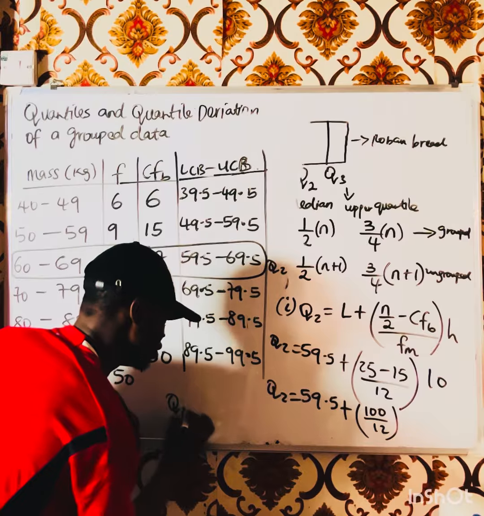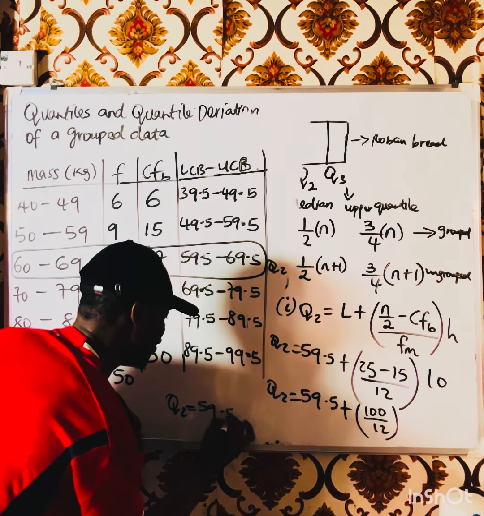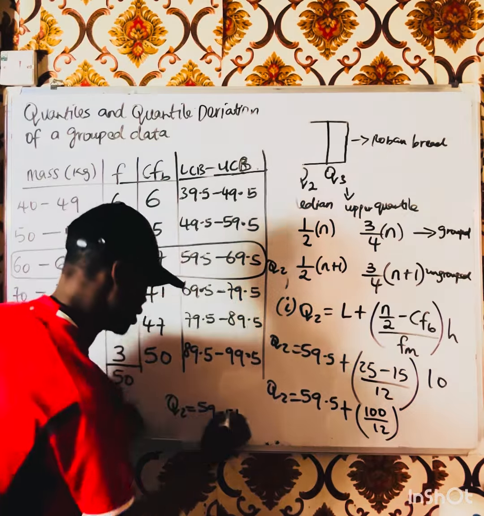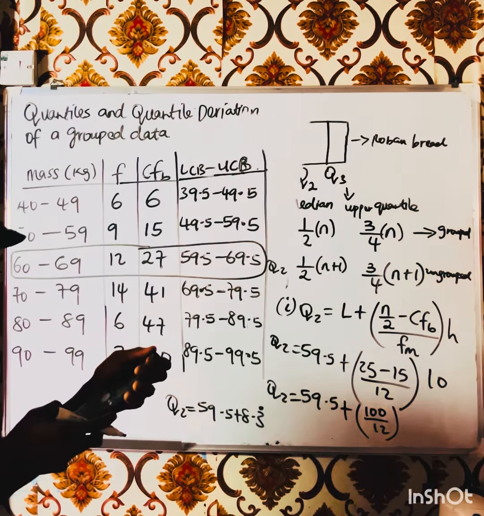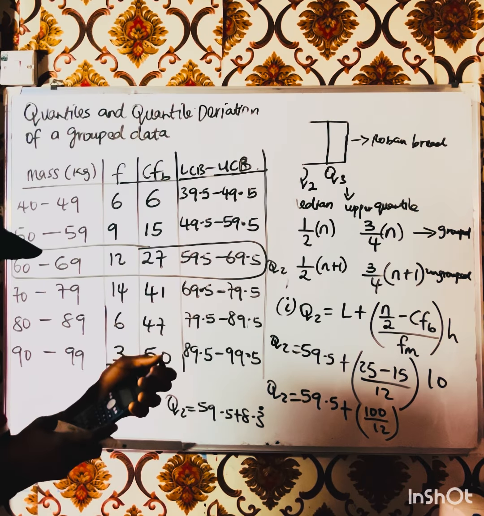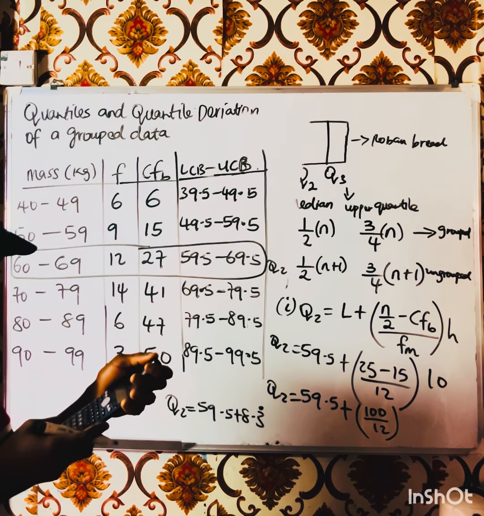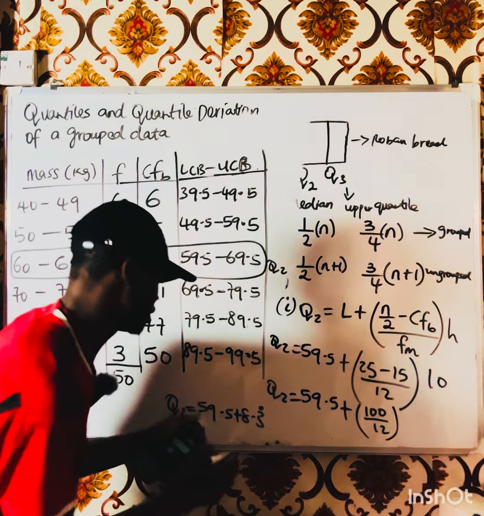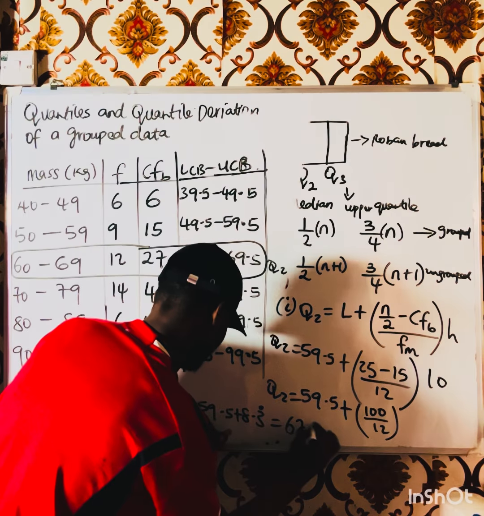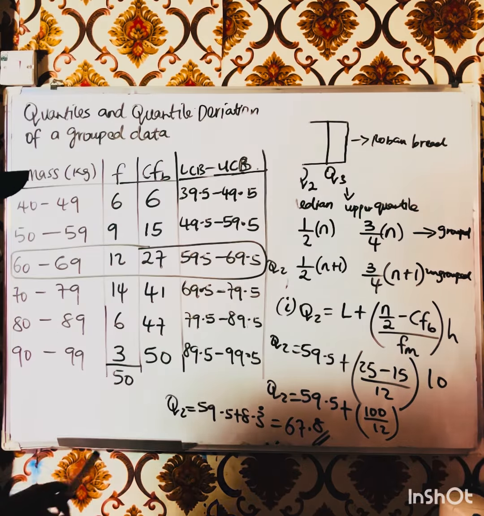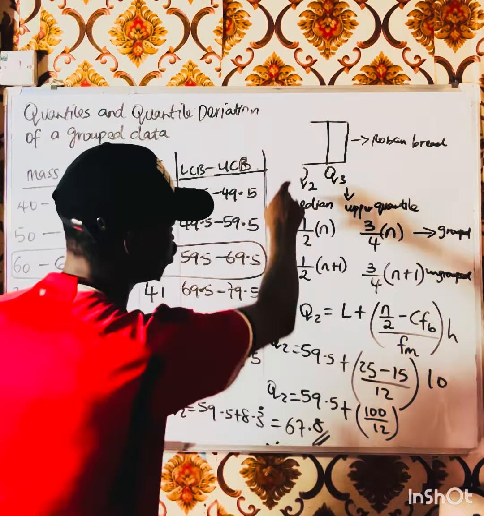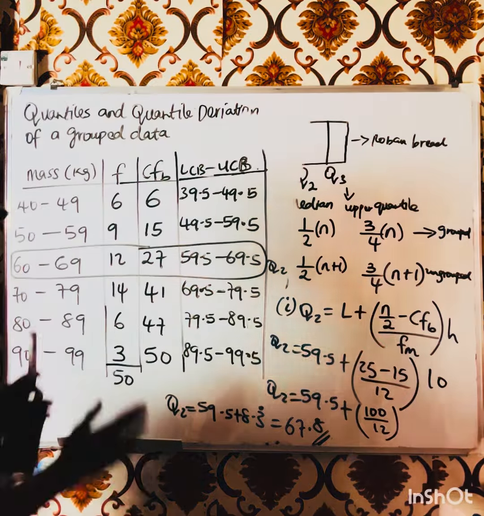So I have Q2 is equal to 59.5 plus 8.33 recurring, which gives 67.8. So this is my answer. This is the median. That's if you're asked to find Q2, which is the median.